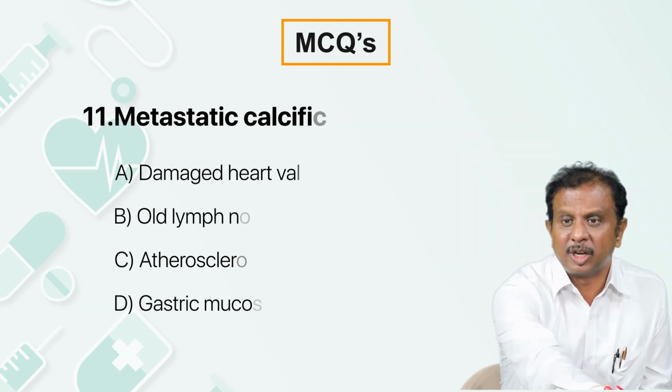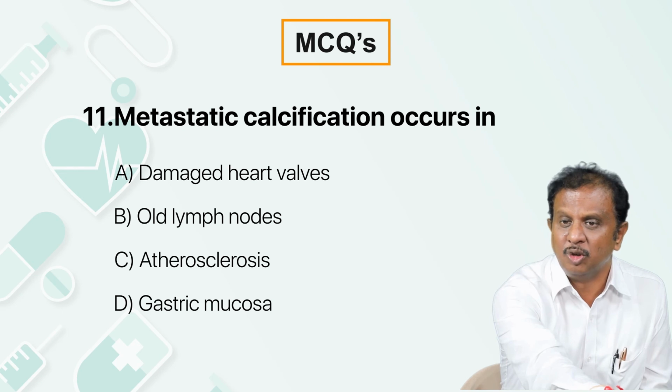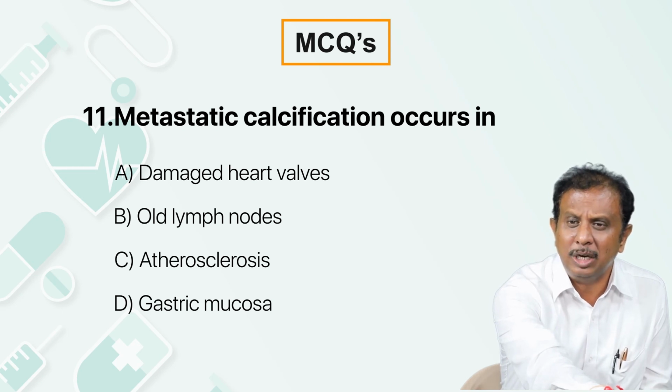So metastatic calcification occurs in damaged heart valve, old lymph nodes, or atherosclerosis. In all these cases, there can be dystrophic calcification rather than metastatic calcification.